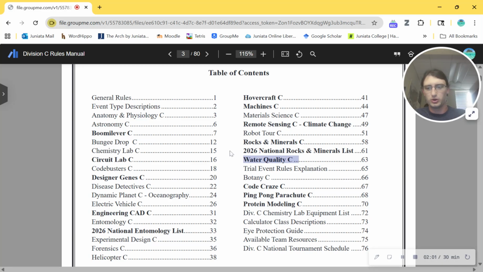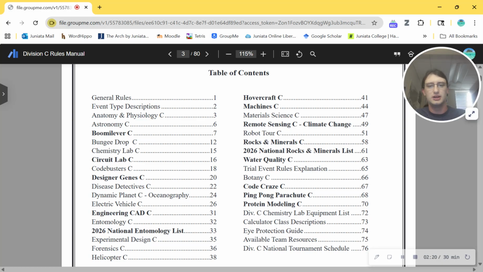Those are going to include water quality. They'll include entomology. I'll take a look at this entomology list and see if I recognize any changes. I'll look at dynamic planet as well. I think this theme is new. Correct me if I'm wrong. I might take a look at designer genes. We'll see how much time we have.